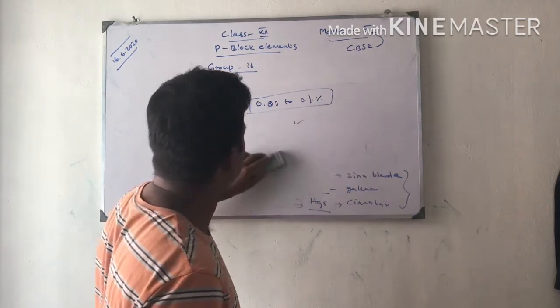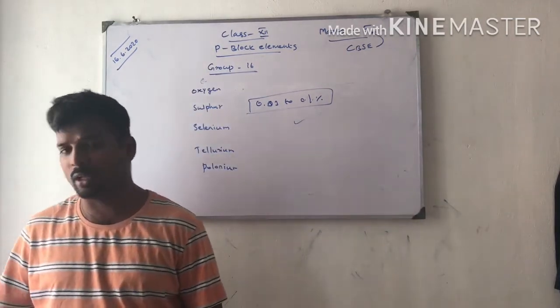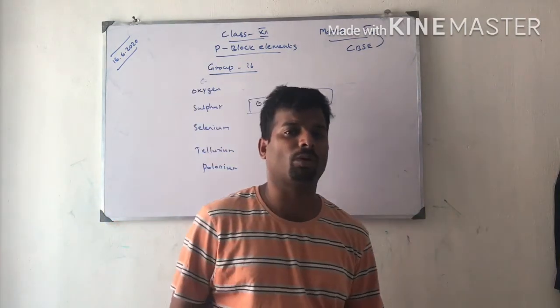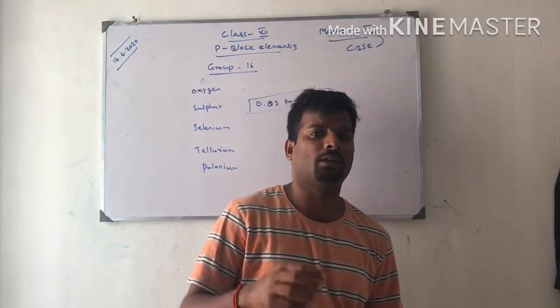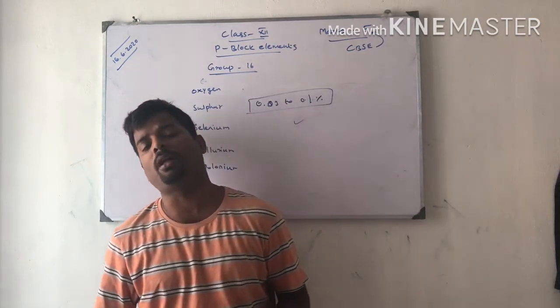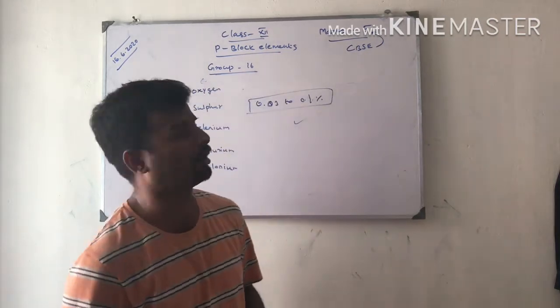Then selenium and tellurium are present in the form of metal selenides and tellurides in sulfide ore. Selenium is mixed with metal to form ore. We can separate them from the metal as selenium and tellurium.